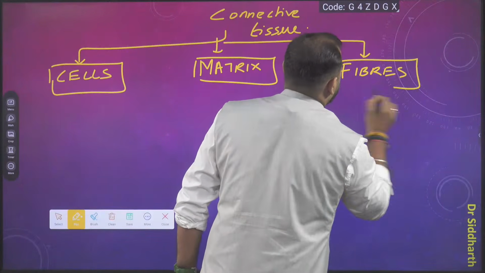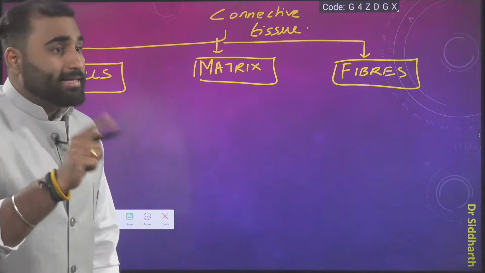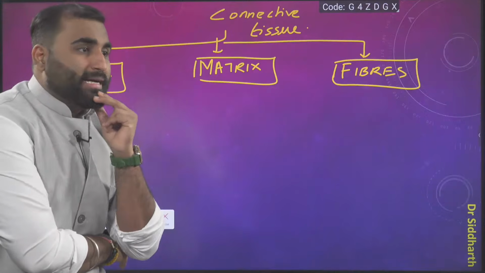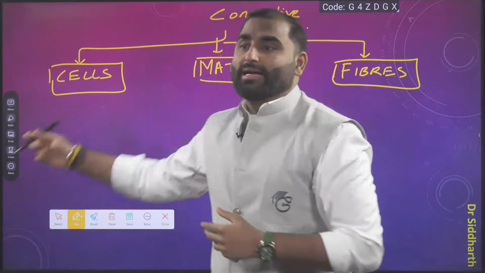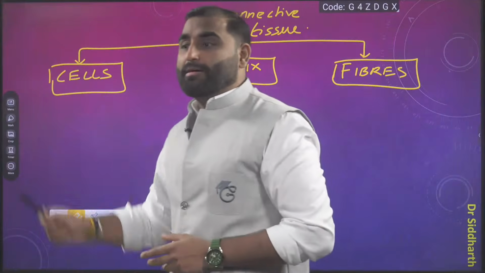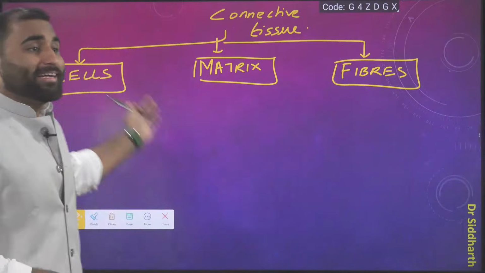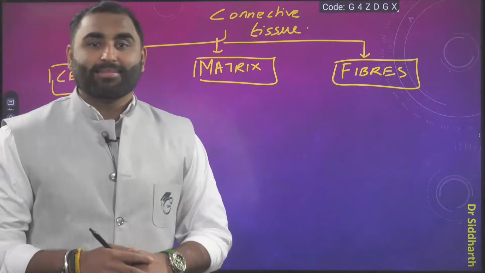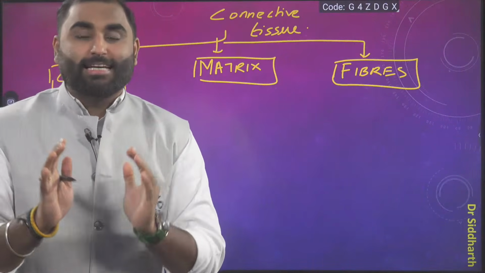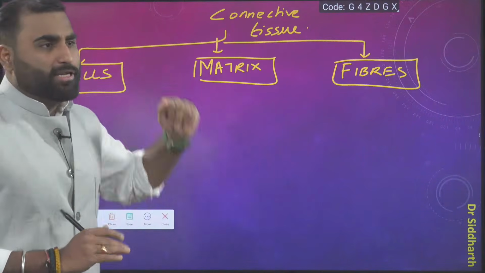Who secretes the matrix? Cells only. Who secretes the fiber? The fiber is also secreted by the cells only. So the matrix and the fibers both are secreted by the cells of the connective tissue.